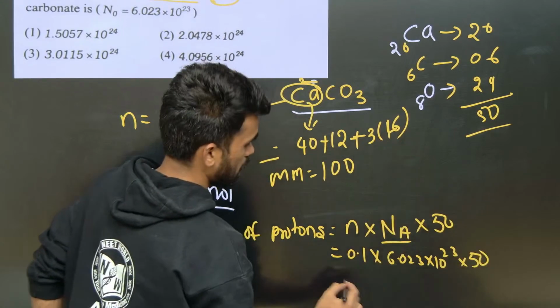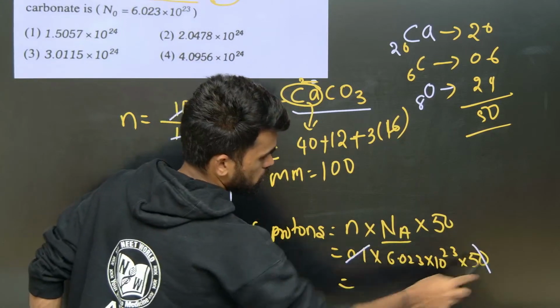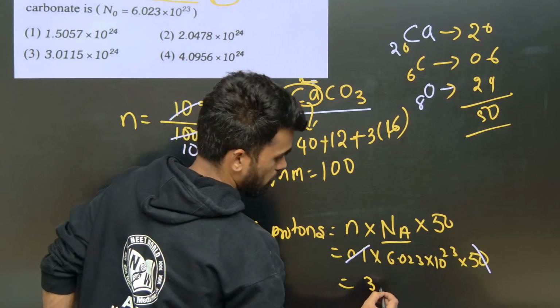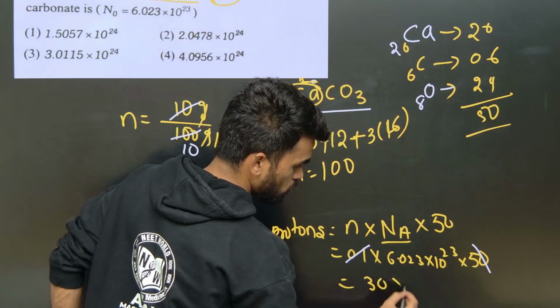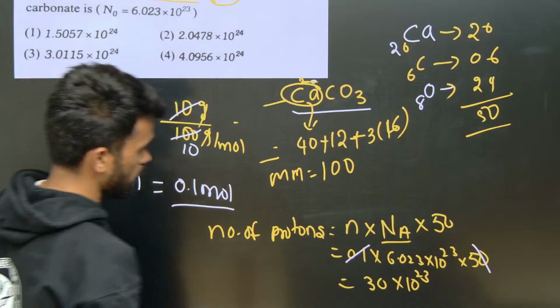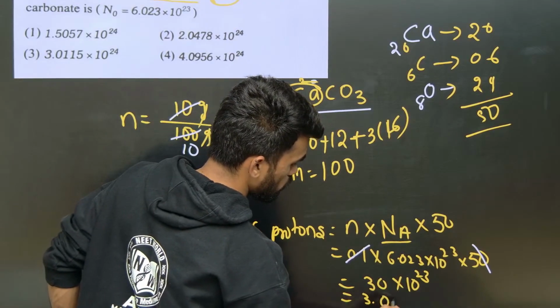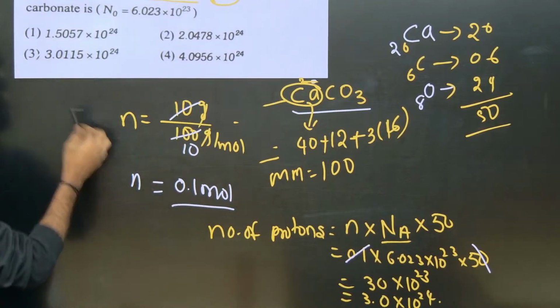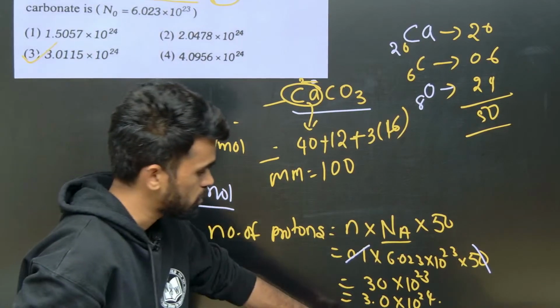You can take it like this: 0.1 into 6 into 50 is around 30, into 10 power 23. Do we have any options like this? No. So you can write this as 3.0 into 10 power 24. Yes, now option number 3 is the appropriate answer for this question.